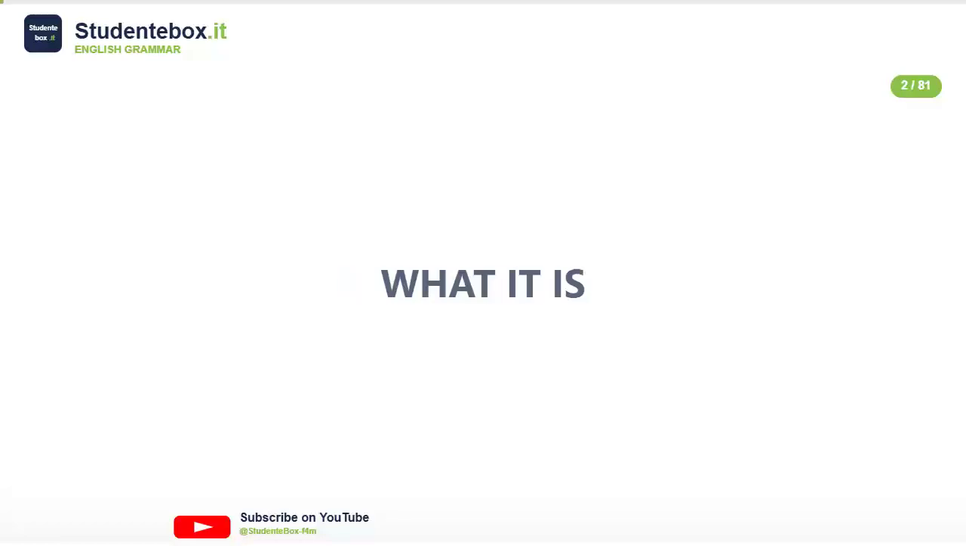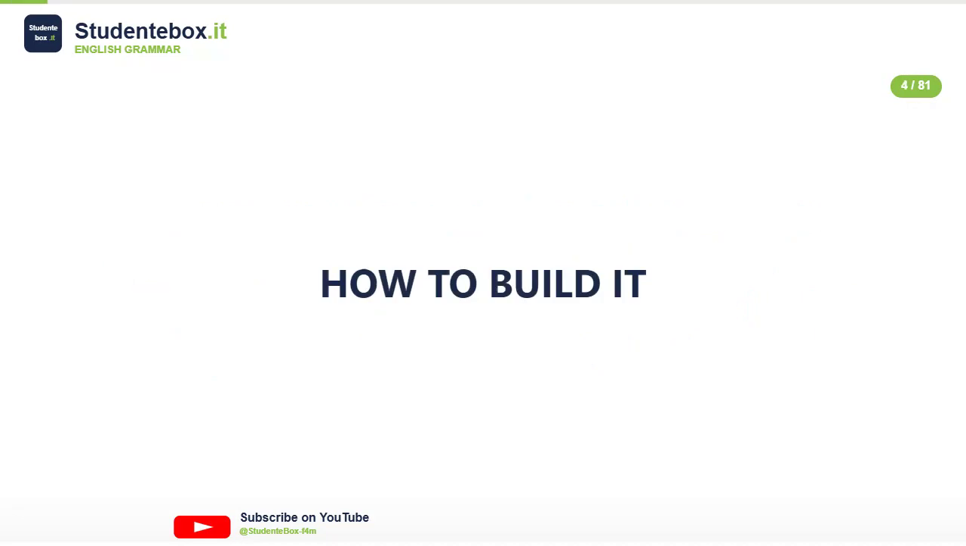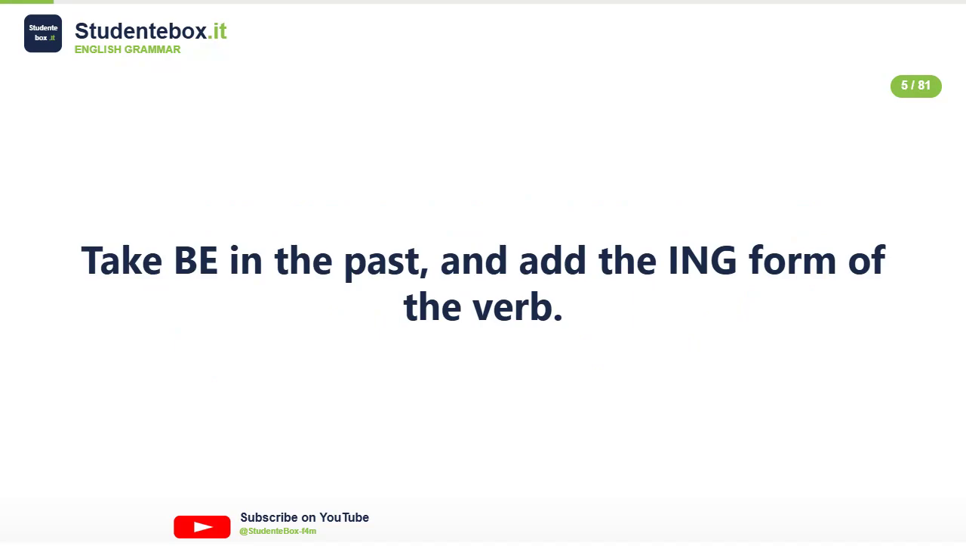Past continuous. What it is. The past continuous, also called the past progressive, describes an action that was happening at a particular moment in the past and was not yet finished. How to build it. Take be in the past and add the ing form of the verb.